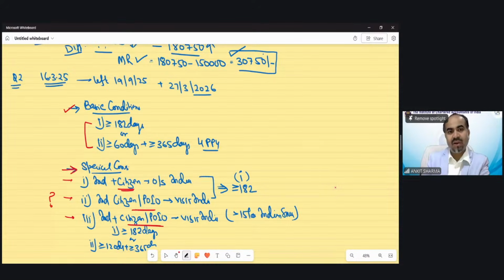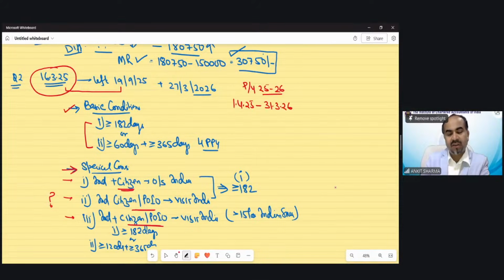Now let's calculate the number of days she stayed in India. She came on 16th March 25, and our previous year is 25-26. That means from 1st April 25 till 31st March 26, we have to check how many days she was in India.